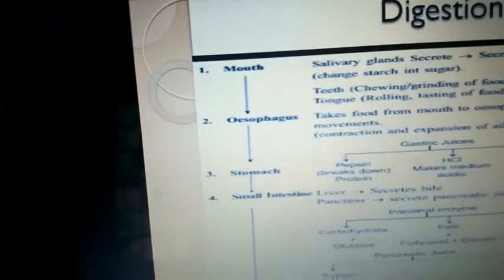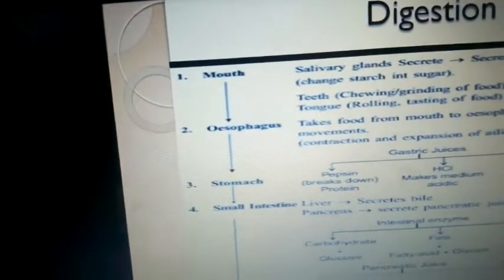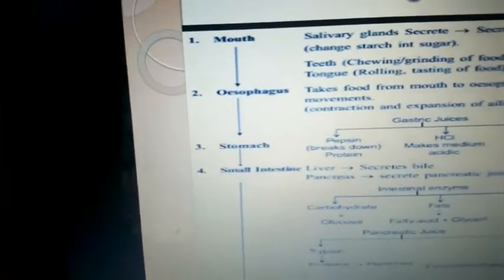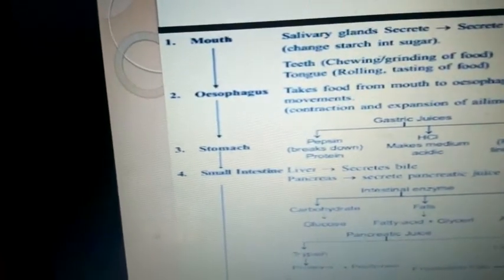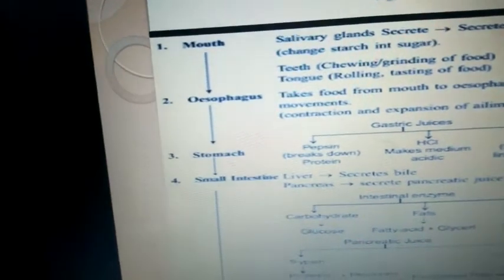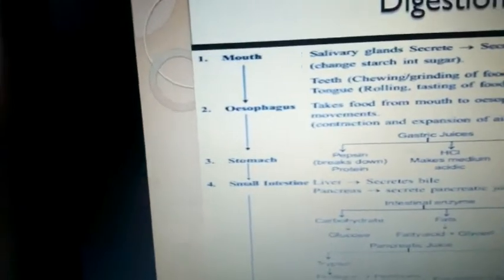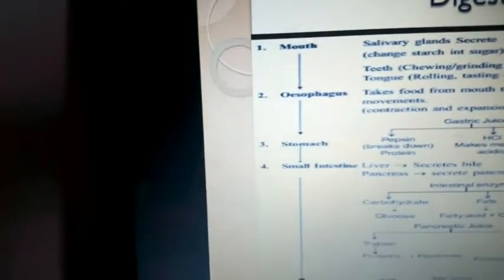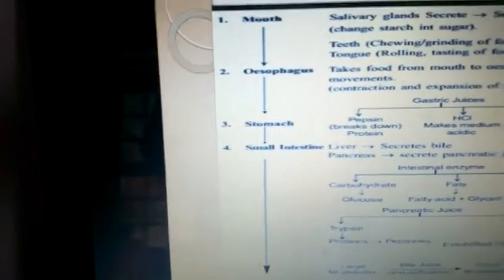Then the food is moved to the food pipe with the help of the tongue, which is ensured by the epiglottis, which prevents the food from moving into the windpipe and pushes the food into the food pipe. Then, due to the peristaltic movement, the food moves through the esophagus to the stomach.